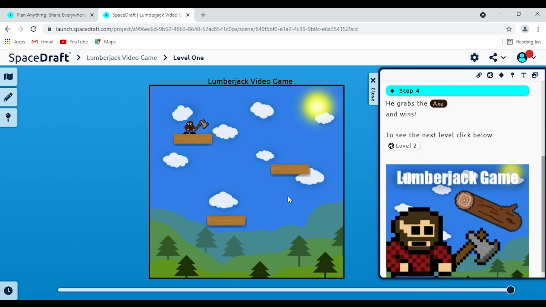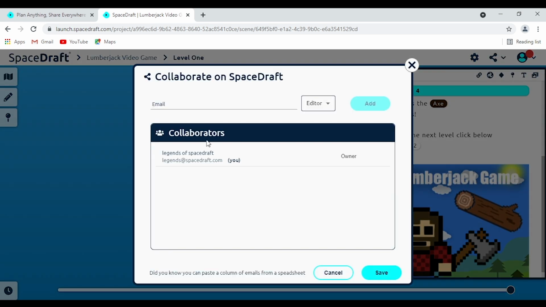Nicely done. Maybe we want to collaborate with someone though. We want to add in another level. We want to do a few other things. So how do we do so? Well, let's click on the Send and Collaborate button here. And we can click the collaborate option. So doing so allows us to send an email to whoever we want. We can make them an editor, we can make them just view only, whatever. And by adding them in there, they can collaborate on the project with us and they can edit it with us in real time. Amazing.